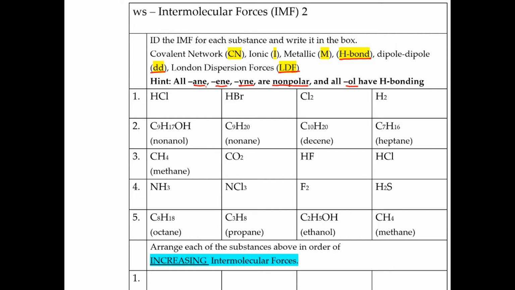So if you look at HCl, you see that H is attached to Cl, but Cl is not part of FON. So this is just going to be a polar molecule, which is going to be dipole-dipole. You might have to draw this out yourself to figure it out. So if you drew it out right here, HCl, you would notice that this is going to be polar. So you know that's going to be dipole-dipole. Now you really don't have to draw HBr because it's going to be the exact same drawing except a Br there. So you know that's going to be polar, that's going to be dipole-dipole.